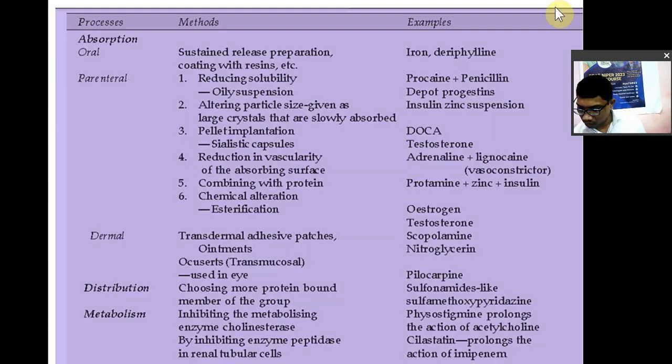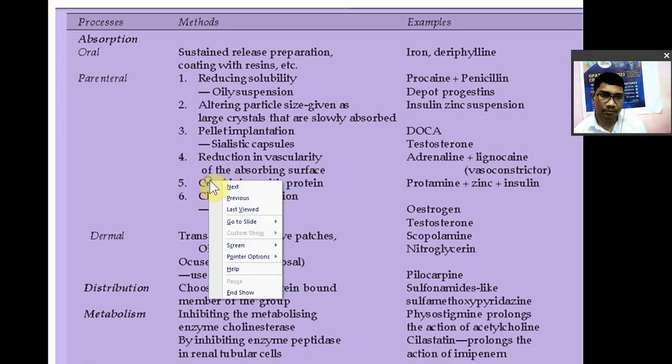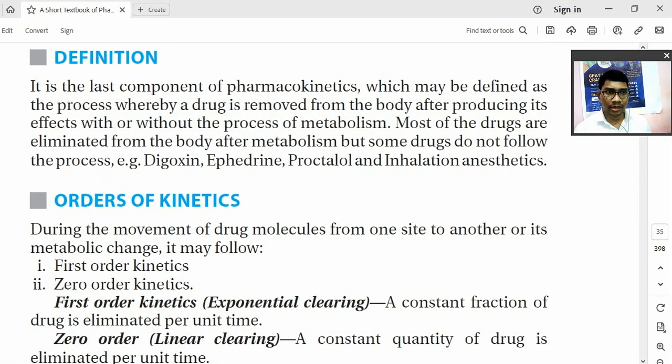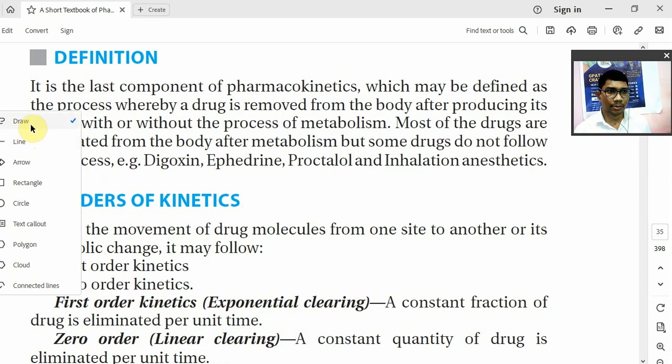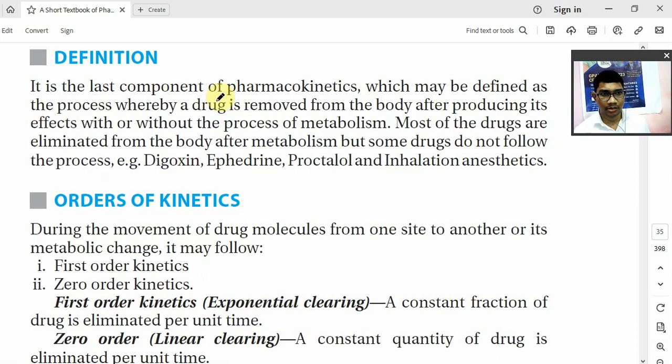Okay. So I will explain you some things from book. So elimination. Okay. So what do you mean by elimination? It is nothing but the last component of your kinetic process. जो kinetic process है आपका ADME, absorption, distribution, metabolism, elimination. So last component of your pharmacokinetics. It is nothing but the process whereby drug is removed from the body, after producing its pharmacological action, with or without metabolism. Most of the drugs are eliminated from body after metabolism, but some drugs are removed unchanged. Okay, remember.